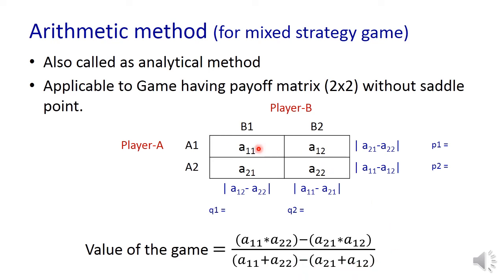So take the diagonally opposite elements, A11 into A22 minus A21 into A12, divided by the same elements but with addition, A11 plus A22 minus A21 minus A12. So this is how the value of the game is computed. A very simple method, the arithmetic method. Let us look into an example.